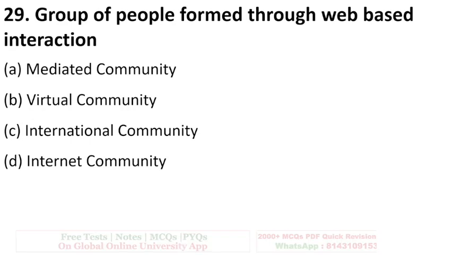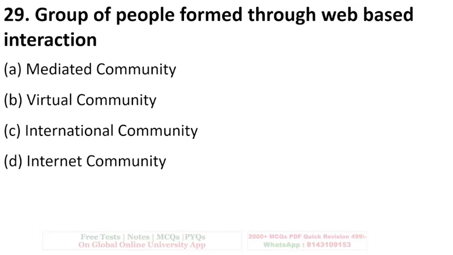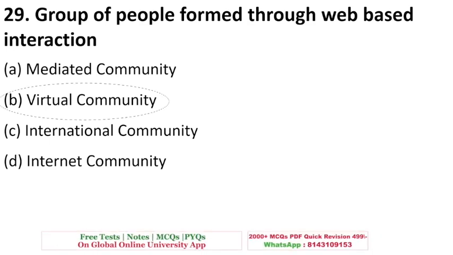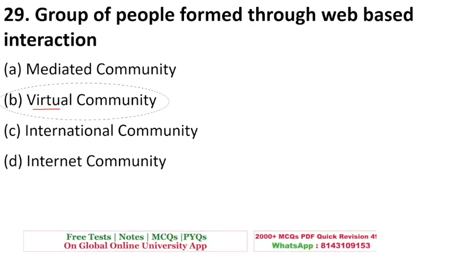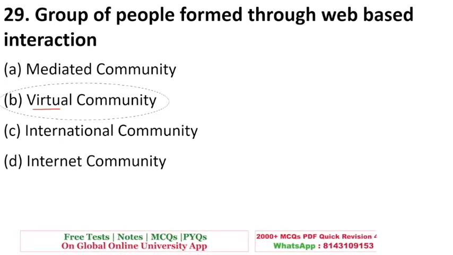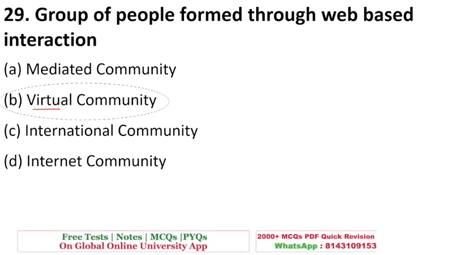A group of people formed through web-based interaction is called media community, virtual community, international, or internet community. The right answer is virtual. Virtual is something that does not physically happen, but still it is there. So, sometimes you might have seen there are different groups that are formed on Facebook or on Twitter.